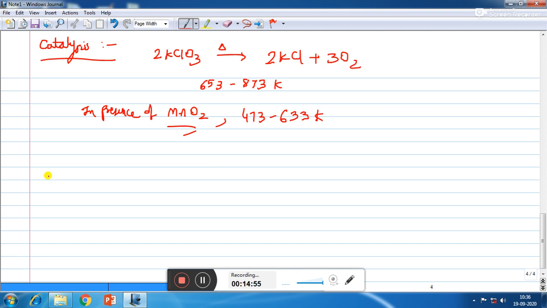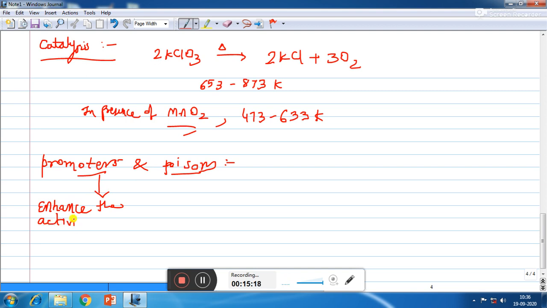Now there are two substances besides the catalyst, and they are promoters and poisons. Promoters are those substances that enhance, or we can say increase, the activity of a catalyst, while poisons decrease the activity of catalysts.